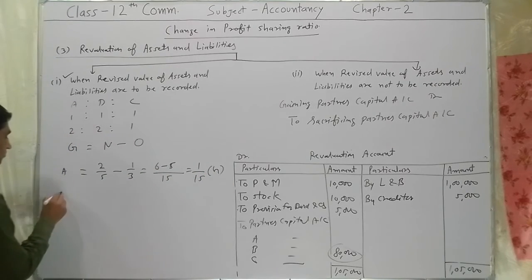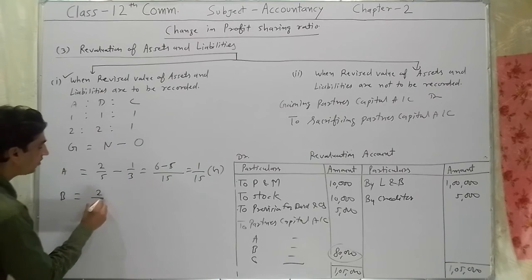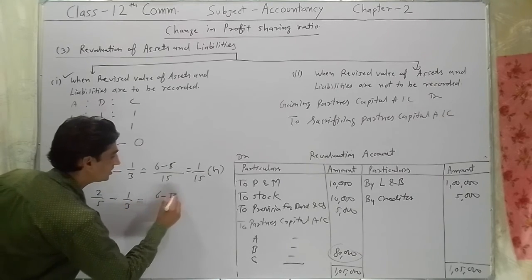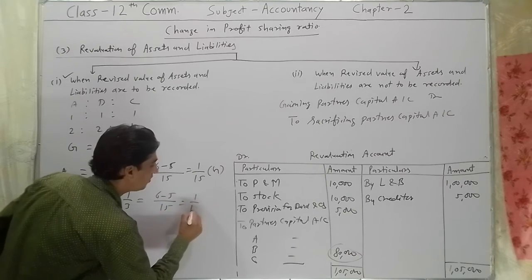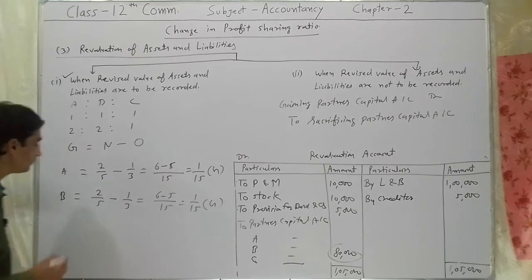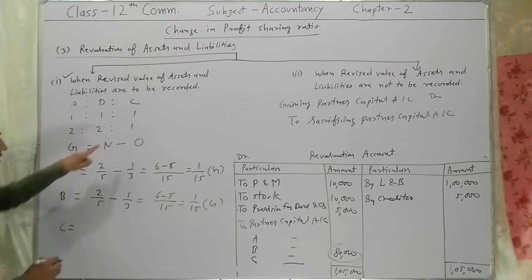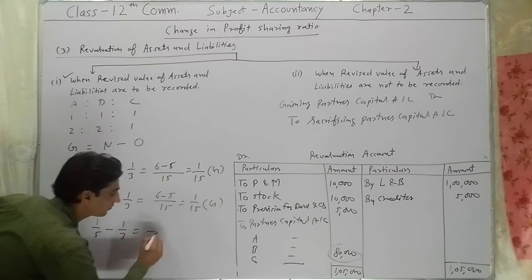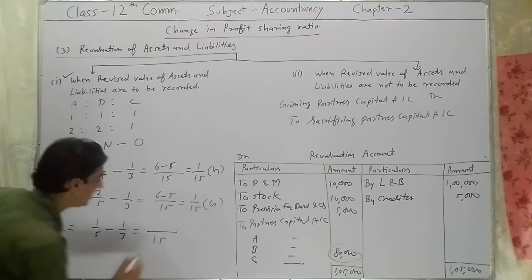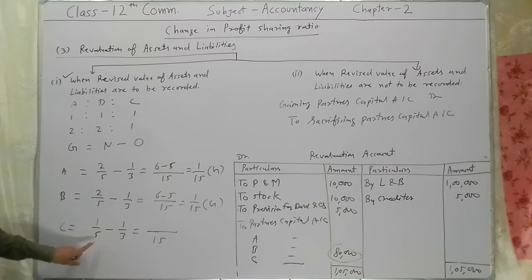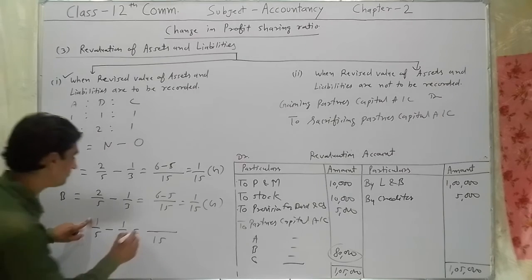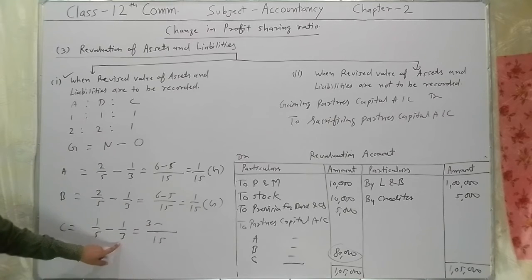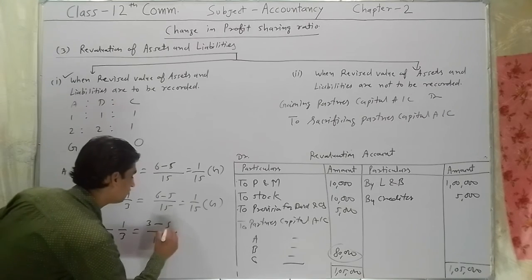Is it clear? For B, new ratio 2/5 minus 1/3, 6 minus 5 over 15, 1/15 will be the gaining ratio. And for C, 1/5 minus 1/3, 15 will be the LCM. 15 divided by 5 is 3, multiply by 1, 3, minus 15 divided by 3 is 5, multiply by 1, 5.